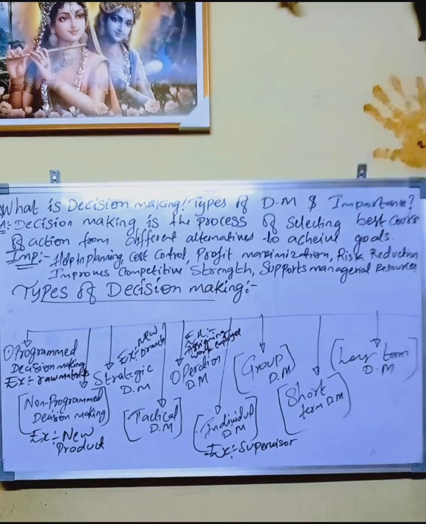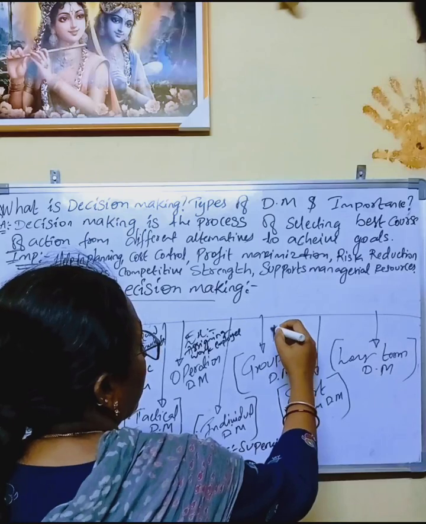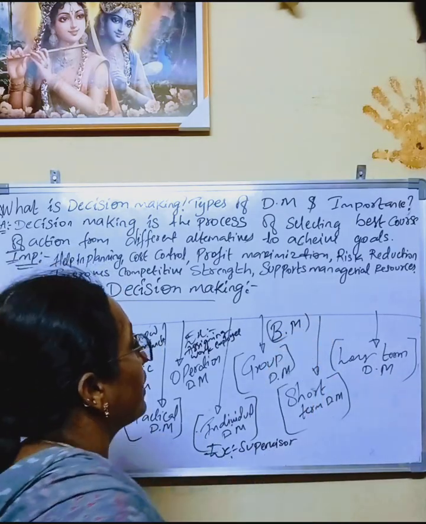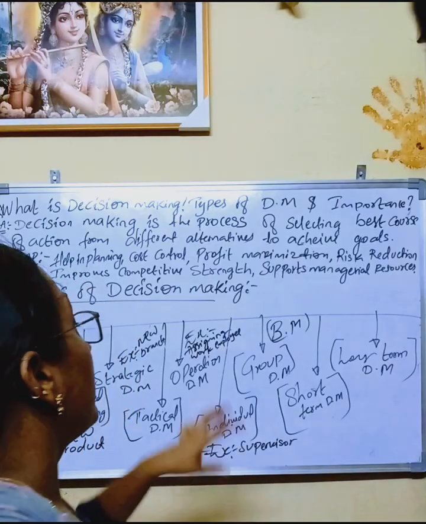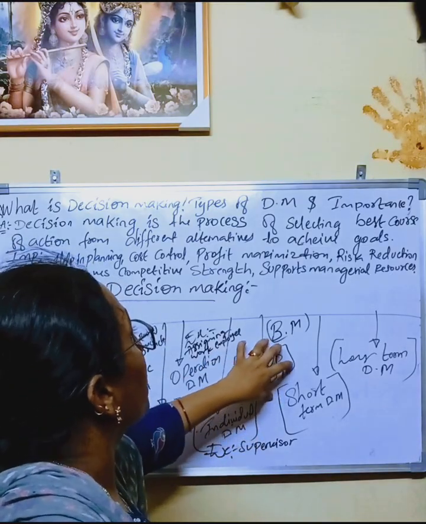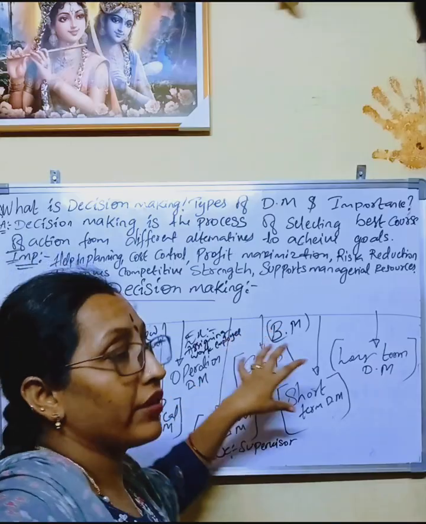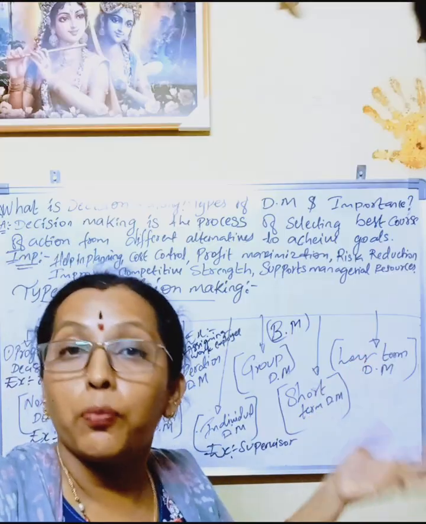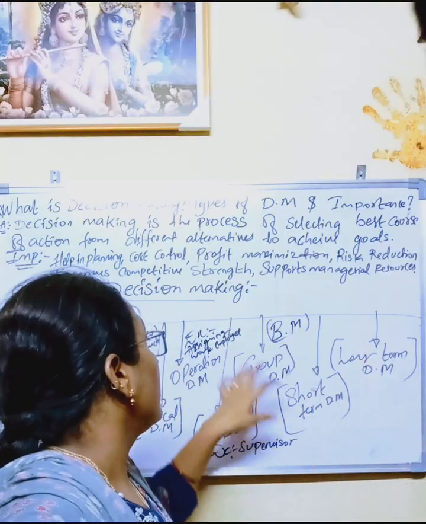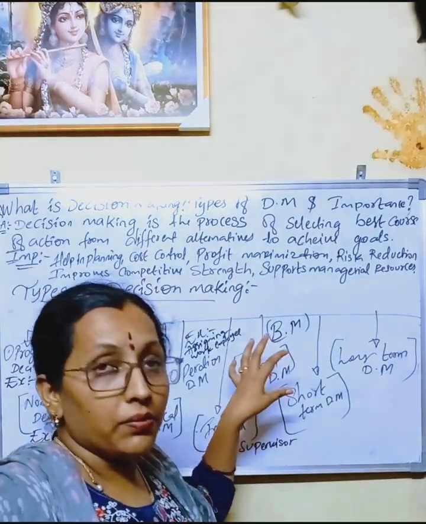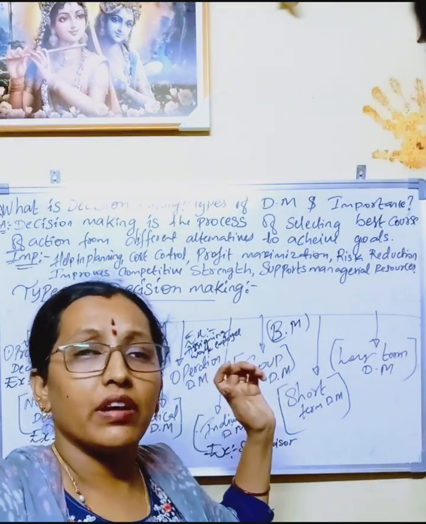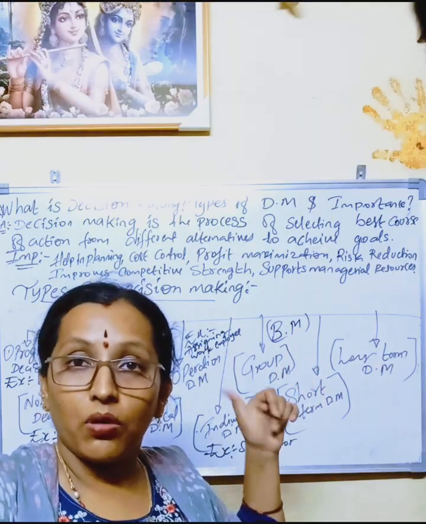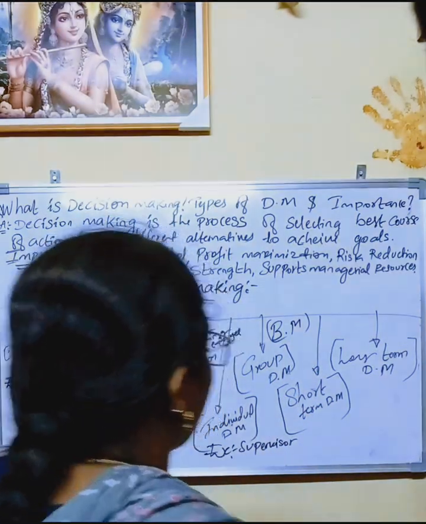And group decision making, like I already said, right? Board meetings will be there. With the help of the board meetings, the board of directors will come and sit together, and they will discuss the plans and strategies of a business, with the help of all the reports they have. So in a group discussion, we call this group decision making. Why? Because all the board of directors and board of managers are involved in decision making. That's what we call group decision making.